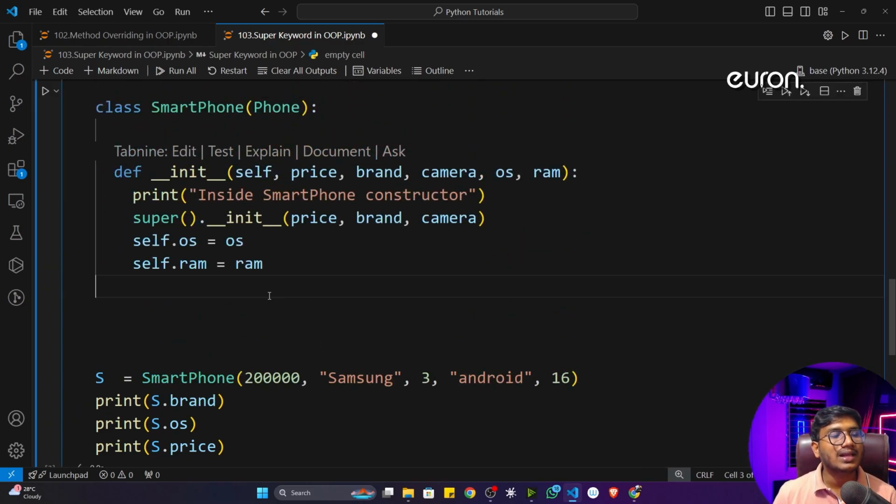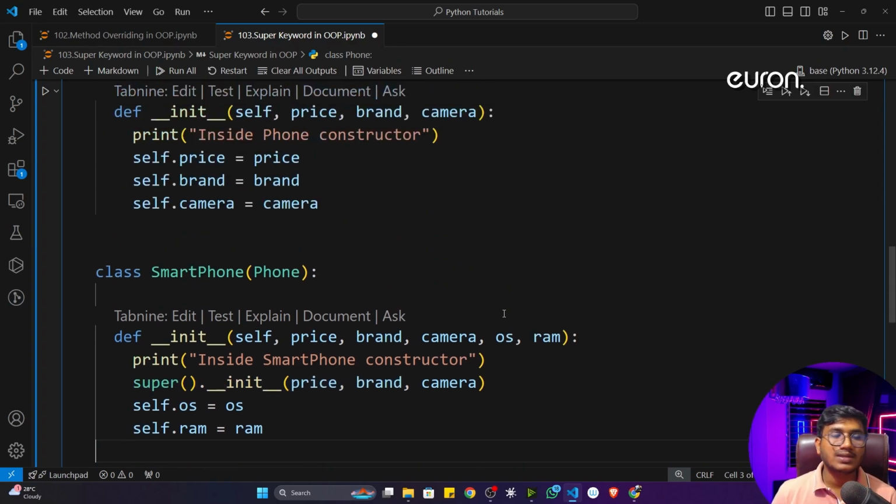Okay, so that's how, with the help of the super keyword, you can access your parent class constructor. That means whatever property you have, whether it is an attribute or a method, you can access everything with the help of the super keyword. And it's a very powerful concept inside OOP.